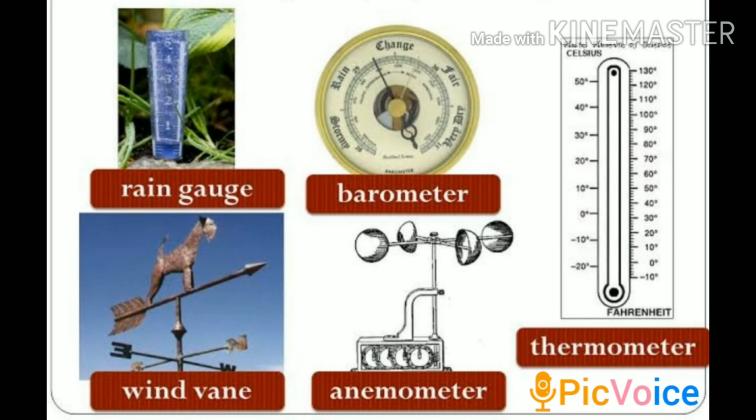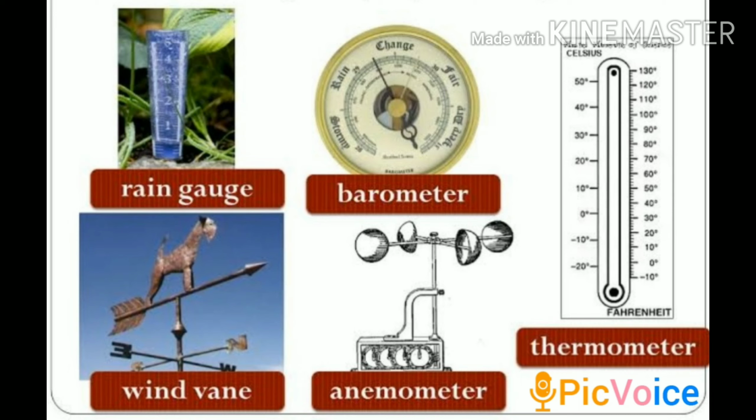Next, thermometer. A thermometer measures the air temperature. When the air around the tube heats the liquid, it expands and moves up the tube. A scale then shows what the actual temperature is.